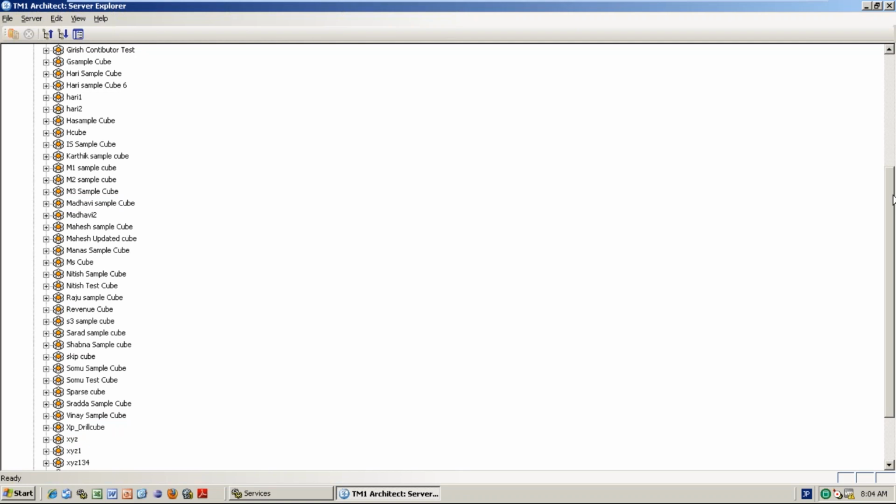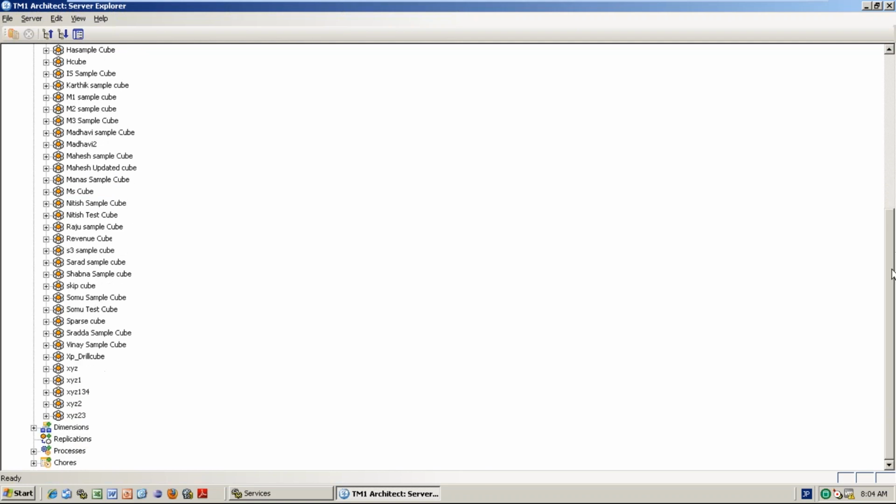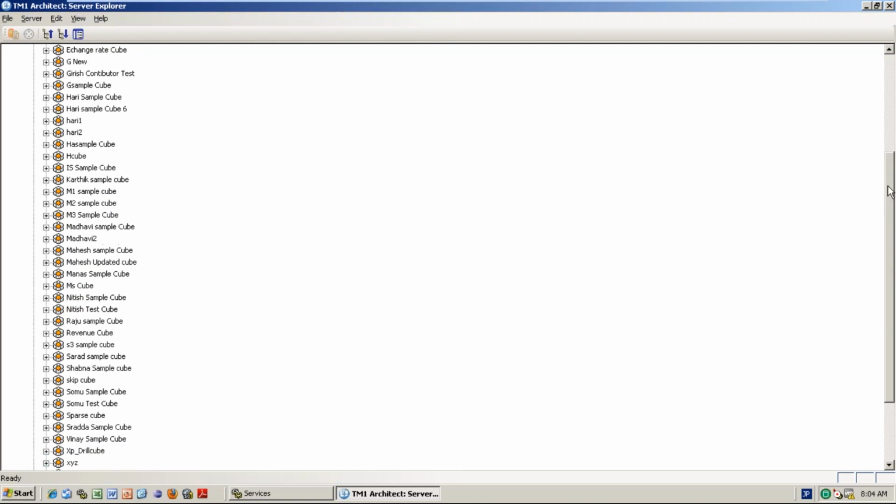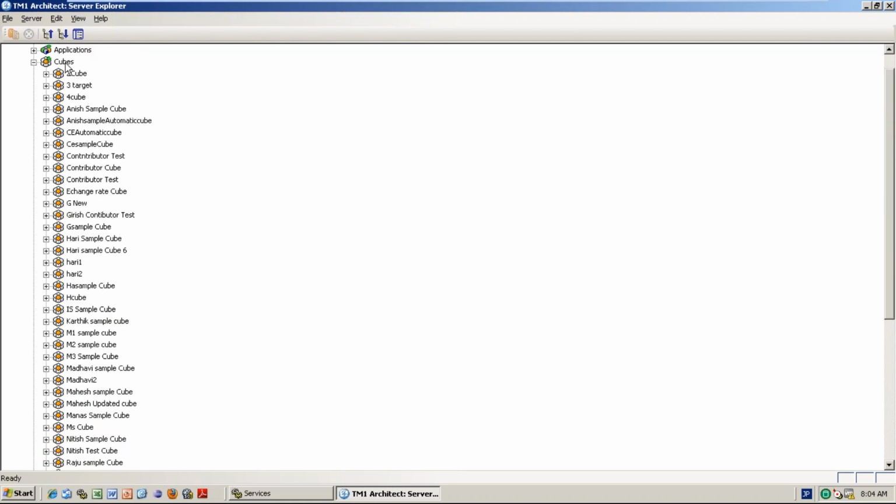I deleted some other server. Let me go ahead and create one simple, very quick cube.